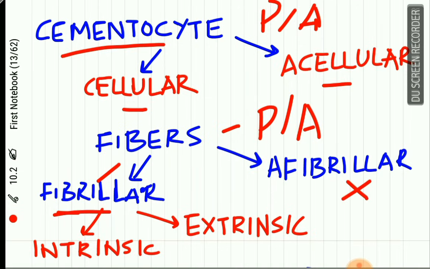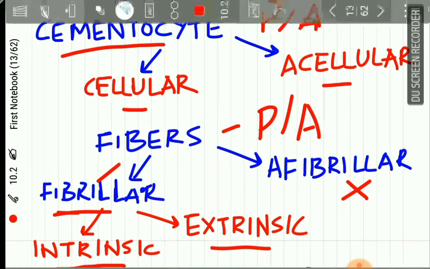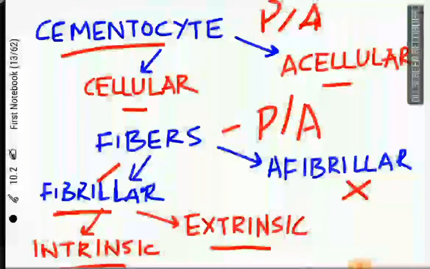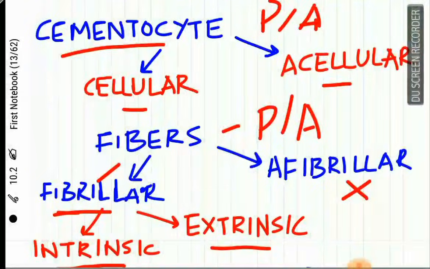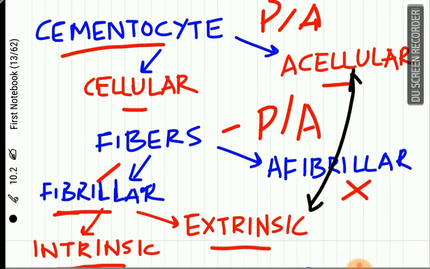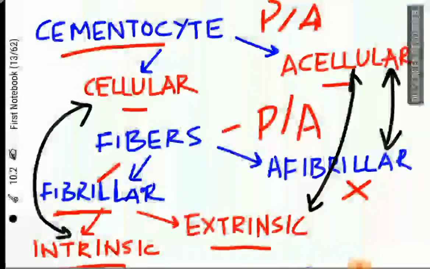Now, the fibers of the cementum are further divided into two types: the intrinsic fibers and the extrinsic fibers. Now, depending upon the various combinations of whether the cementum is cellular or acellular, fibrillar or afibrillar, there are several types of cementum. The important ones are the acellular extrinsic fiber cementum, the cellular intrinsic fiber cementum, and the acellular afibrillar cementum.